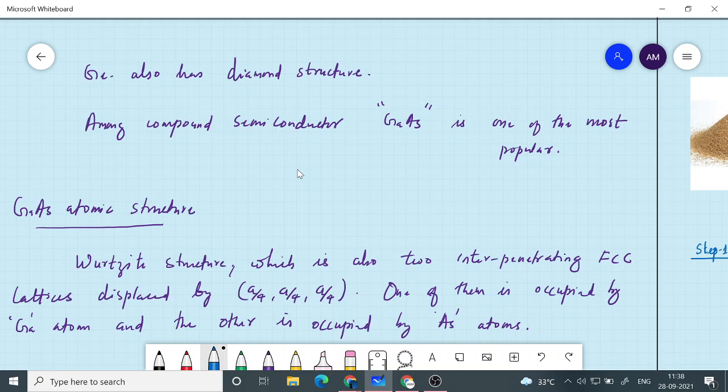Most of these elements, when you take them in pure form, immediately react with the atmosphere and form some oxides on the surface. The same thing goes with silicon also. But what we can do is minimize that reactivity, so the availability of surface atoms has to be minimized. That is why the 100 direction or 100 plane is preferred, because it is the plane where the minimum number of surface atoms are present.